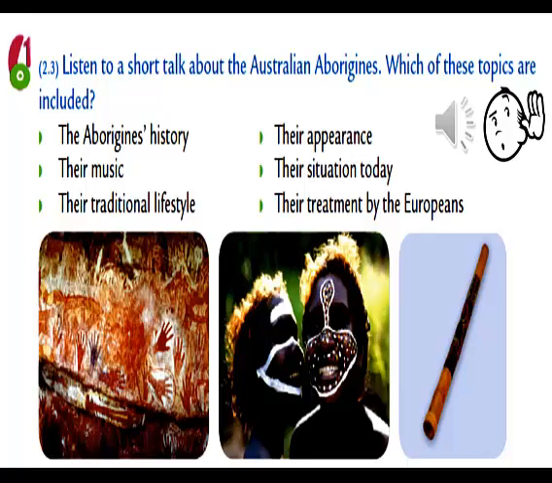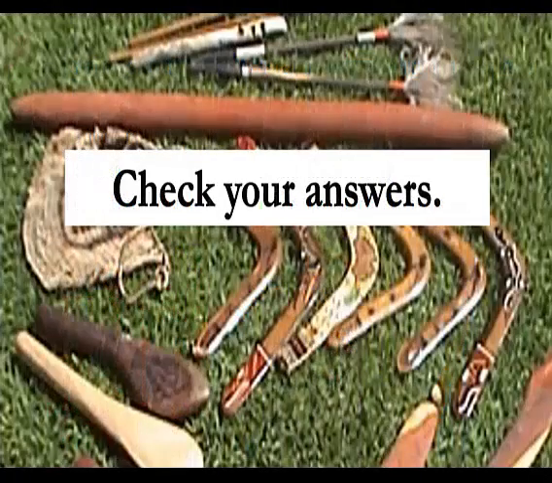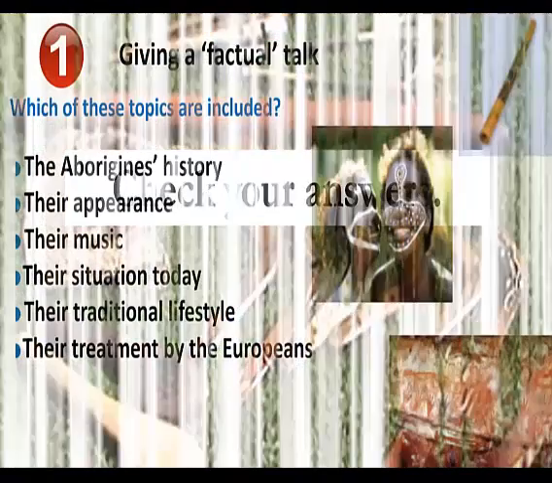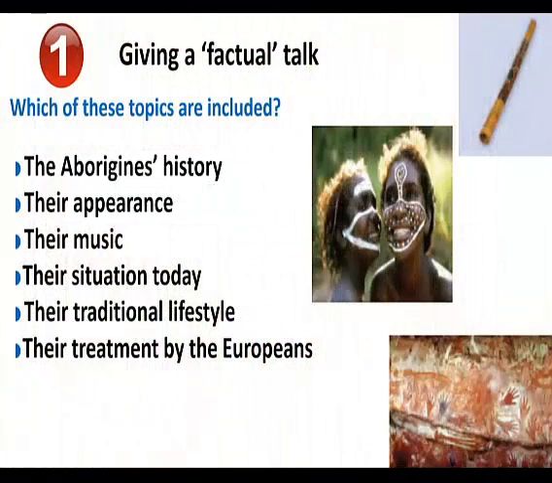Okay, my dear pupils, now we finished listening, and I think you are clever boys and can guess which of these topics are included. Let's check your answers. Which of these topics are included?